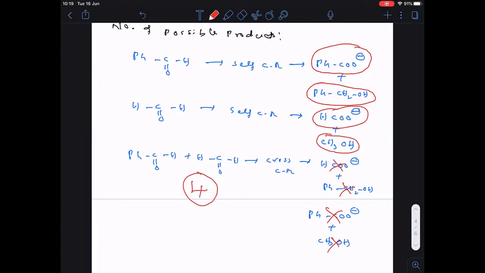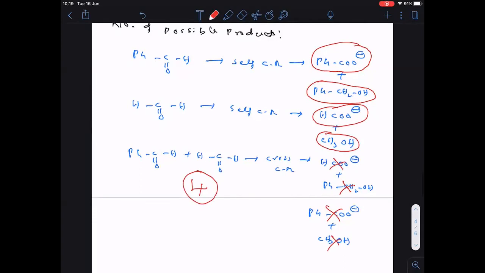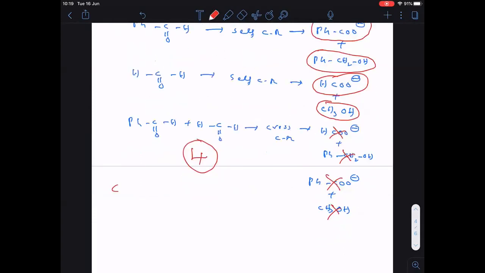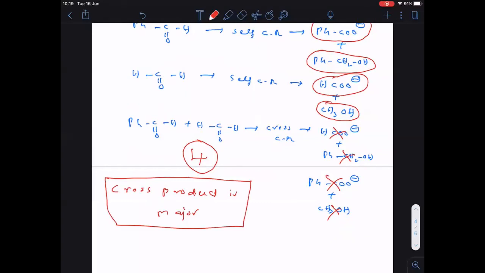Clear? Then you can ask me what is major. So remember everyone, cross product is major always. Why? Because in case of cross product, we are seeing crowding. Rate of nucleophilic addition is inversely proportional to crowding. Crowding is a very important thing here. So cross product is major because of crowding. I hope you are able to understand this one. Number of products formed are 4.